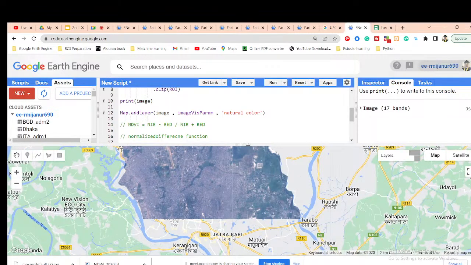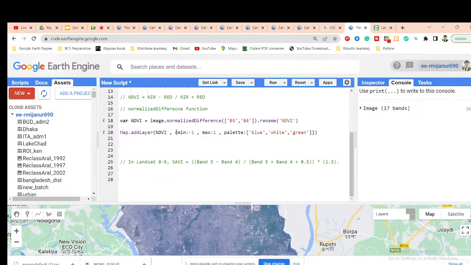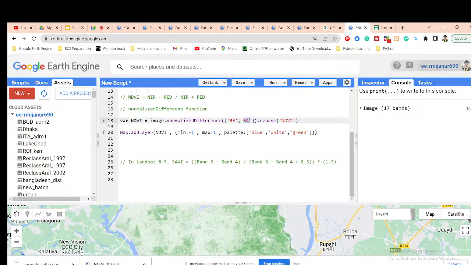You can see we can easily calculate this type of equation, which is only for two bands. But for an equation with more than two bands and some other constant values, such as NDVI minus band 5 plus band 4, 0.5 multiplied with 1.5, when you want to calculate this you need to use a function called expression.